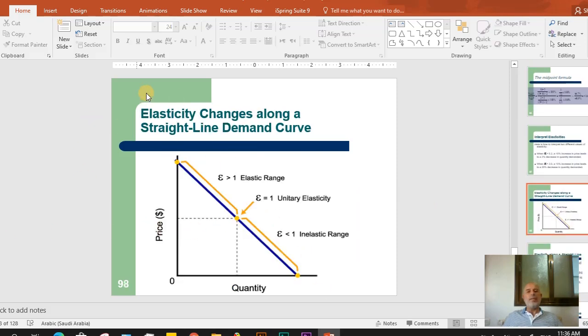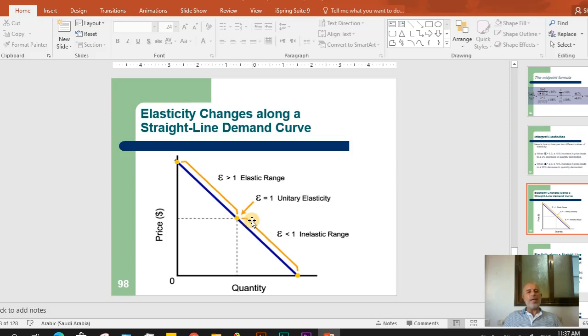And here, this is a really good graph, and it has new information for you as a student. Elasticity changes along a straight line demand curve. Here, this is the demand curve with a negative relation. In the middle, exactly in the middle, elasticity equals 1. Elasticity equals 1, the unitary elasticity. And how do we find that it equals 1?